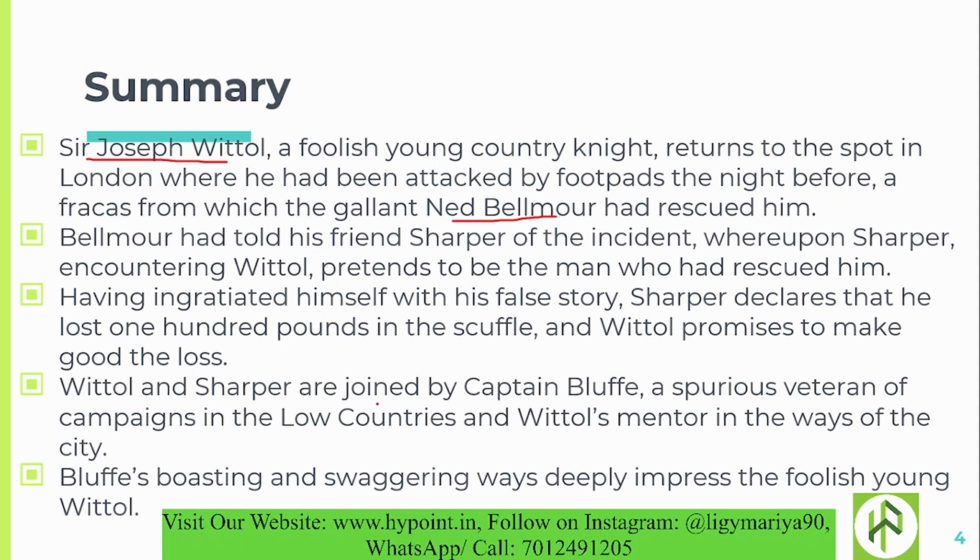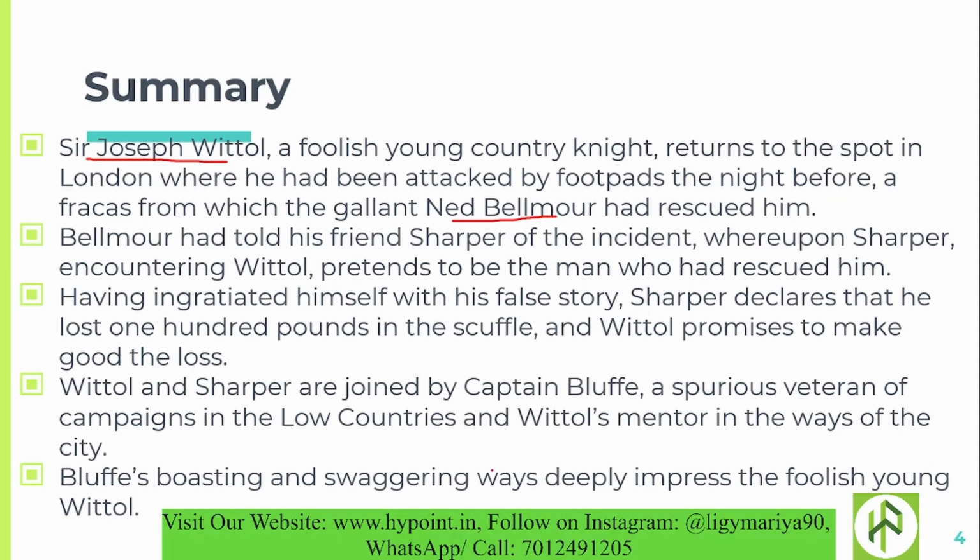Whittle and Sharper are joined by Captain Bluff, a spurious veteran of campaigns in the Low Countries and Whittle's mentor in the ways of the city. So Whittle has very little experience in the ways of the city. He has no idea, because he is just a foolish young country knight. So Captain Bluff joins them, and he is a spurious veteran of campaigns in the Low Countries, and he is more or less like a mentor to Whittle.